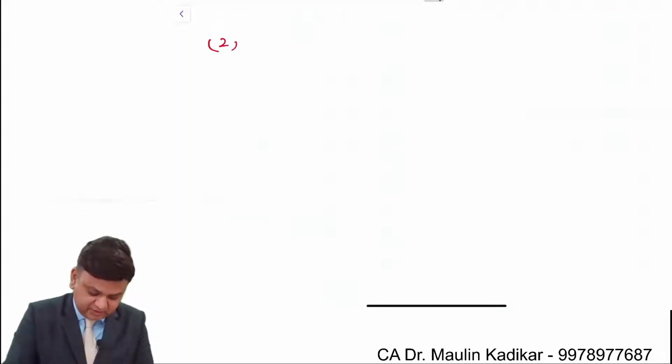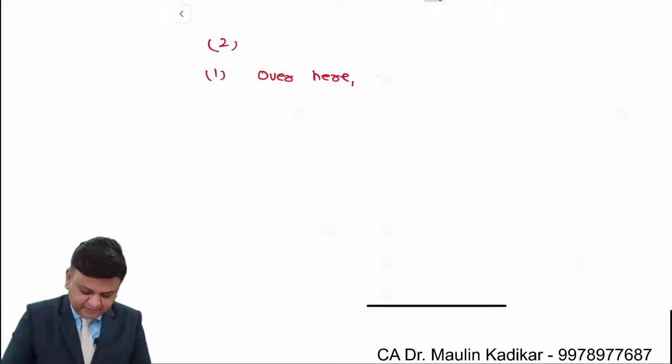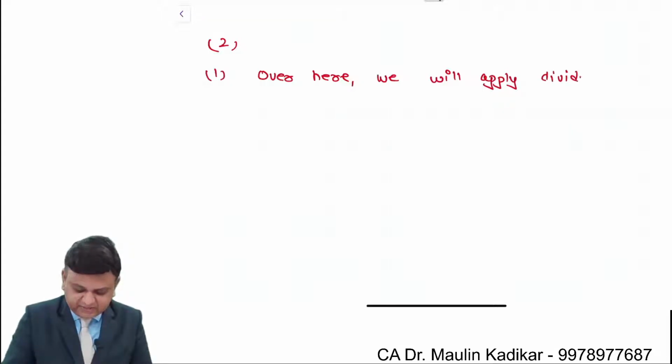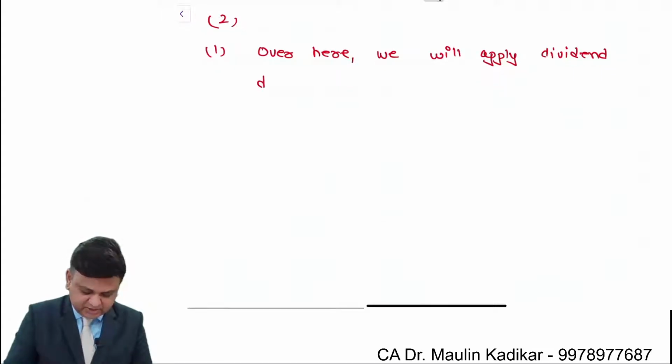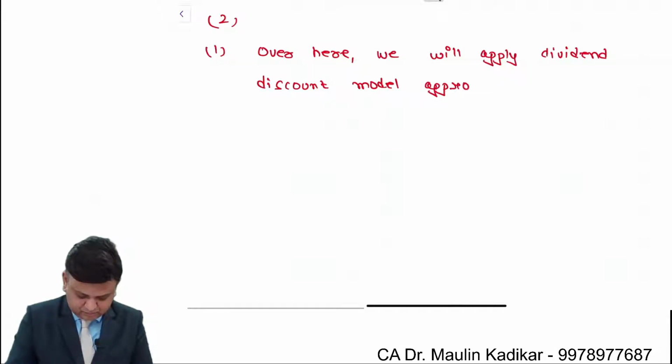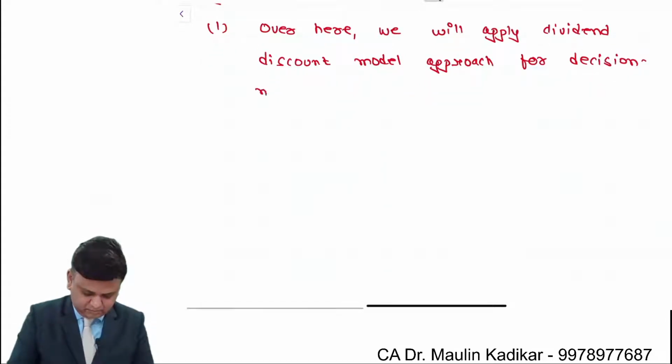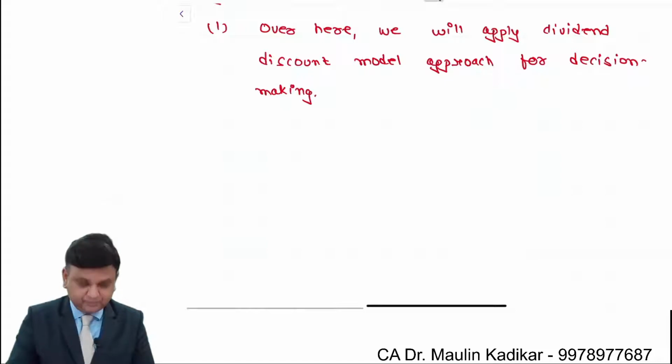Second part of the question, in that write down first point. Over here, we will apply dividend discount model approach for decision making. Full stop.